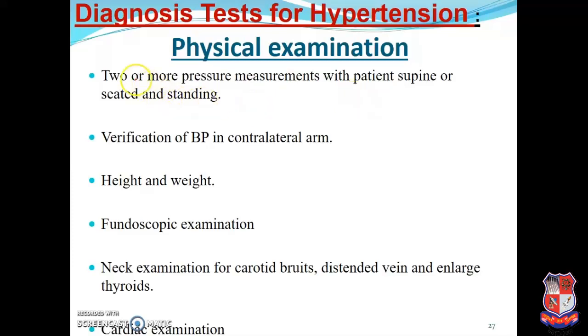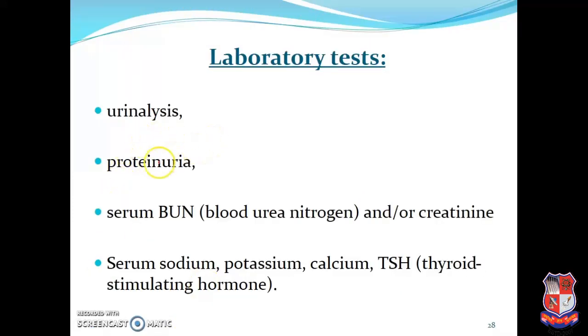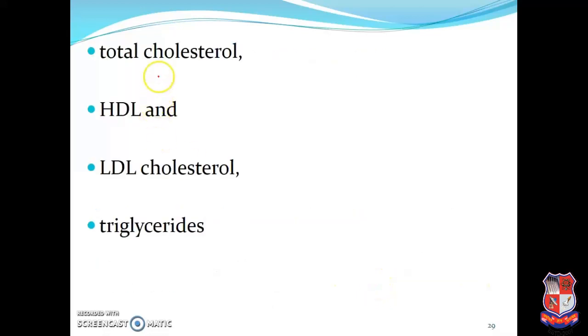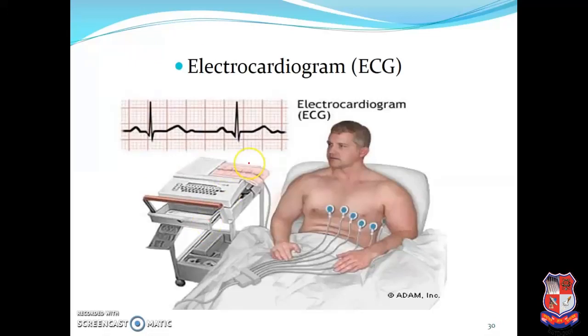कैसे पता चलेगा, तो just 2 or more pressure measurements with the patient supine, seated, and standing, verification of blood pressure, height and weight, BMI हम उसका measure करेंगे, funduscopic examination, neck examination for carotid bruits and vein enlargement, and cardiac examination, urine analysis, proteinuria, serum sodium, potassium, calcium and TSH are also responsible for measurement of hypertension. Total cholesterol, HDL, LDL and triglyceride are responsible for hypertension. ECG is the most important parameter.